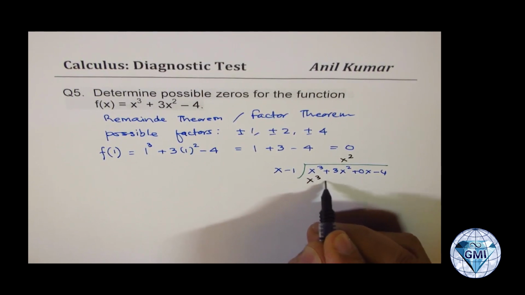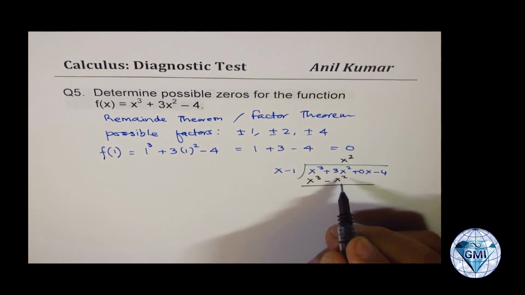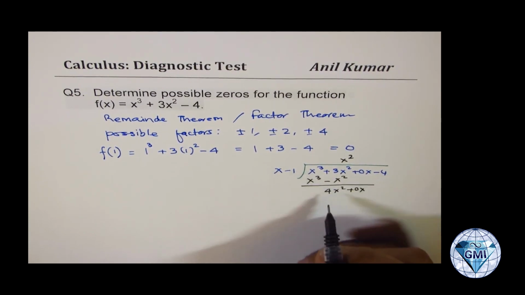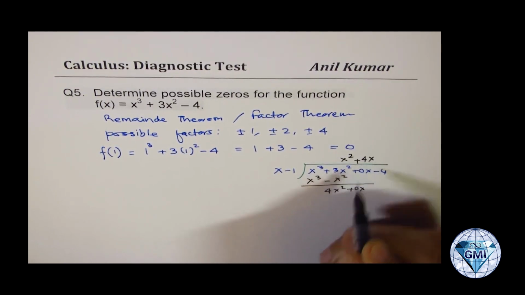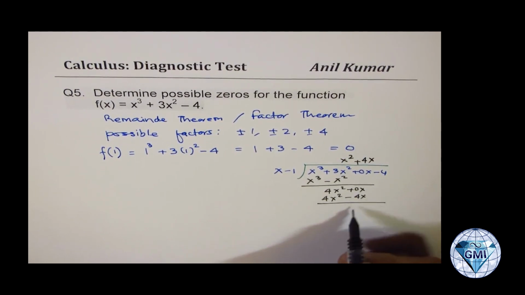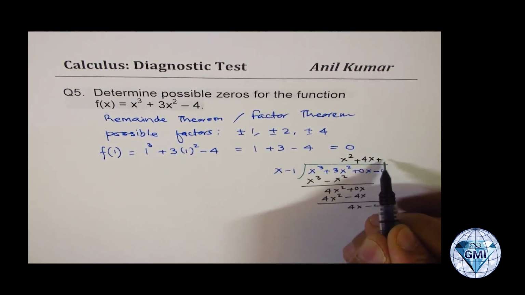We get x cubed minus x squared. I hope you remember the division. Okay, so it gives me 4x squared plus 0x. Now I could multiply by 4x. So that gives me 4x squared minus 4x. When you take away, you get 4x minus 4, and that goes 4 times.